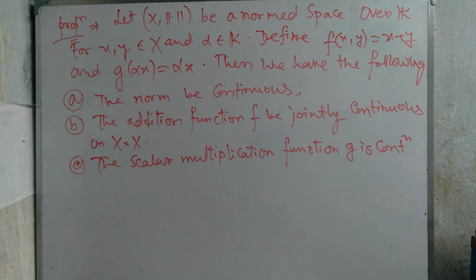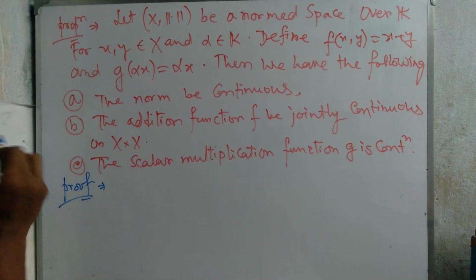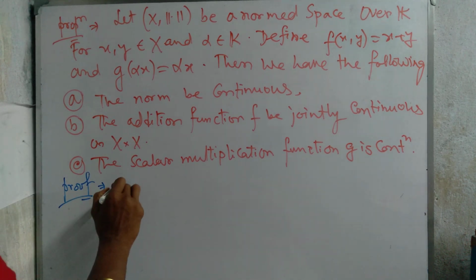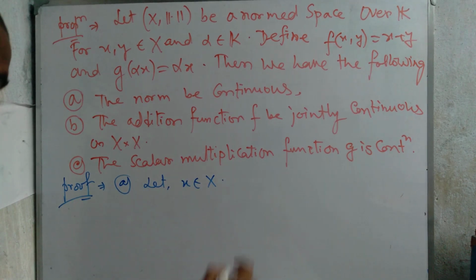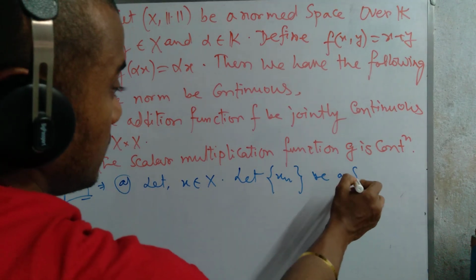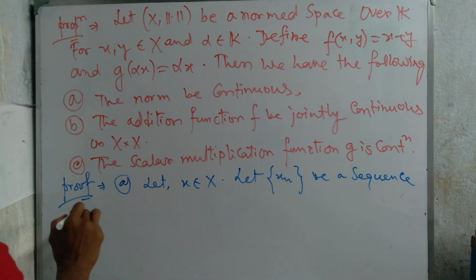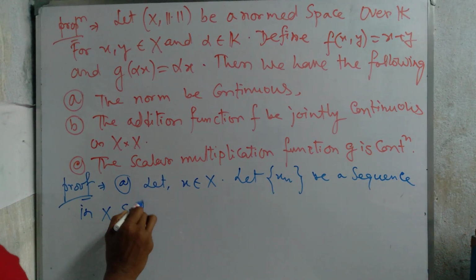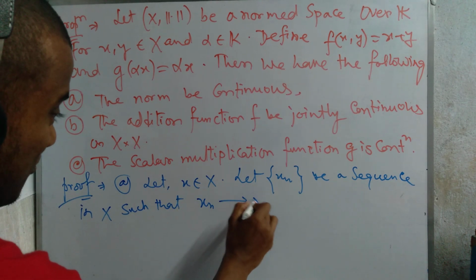So we easily write it now. Now we're going to prove that. First, marked as (a): let x belong to X, and let x_n be a sequence in X such that x_n tends to x.